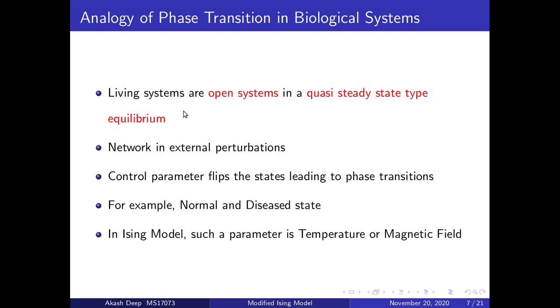Living systems are open systems and in quasi steady state type equilibrium. This means they are in constant interaction with the environment. These networks are under external perturbation which flips the control parameter and the state, leading to the phase transition. Examples of phase transition could be the transition between normal and disease state, the sudden release of hormones, the adrenaline rush. These are all phase transitions, a sudden change in the property of the system. In the Ising model, such a parameter is temperature or a magnetic field. You will see how the analogy of temperature and magnetic field is established here.